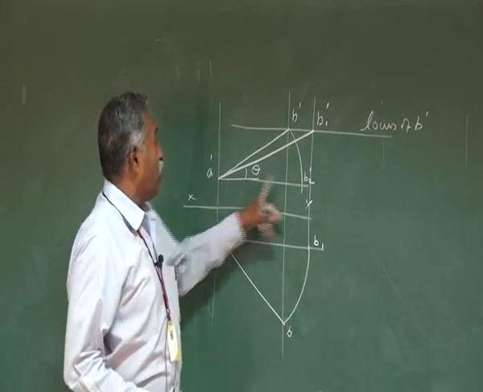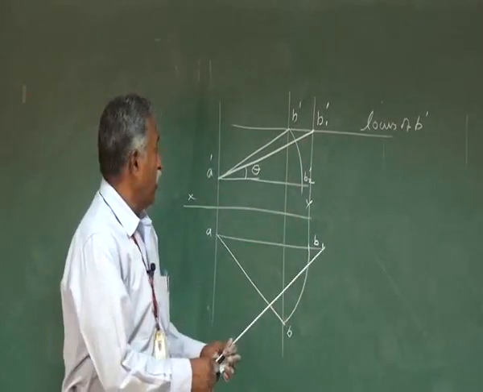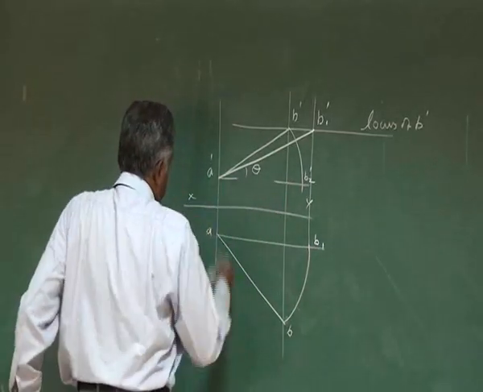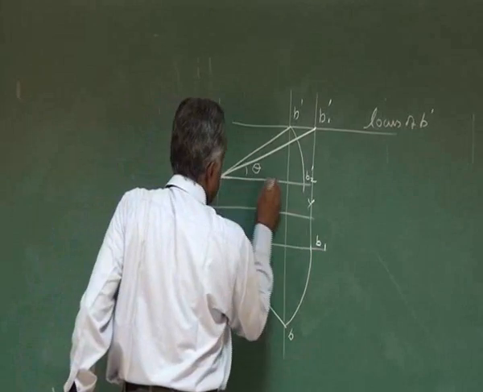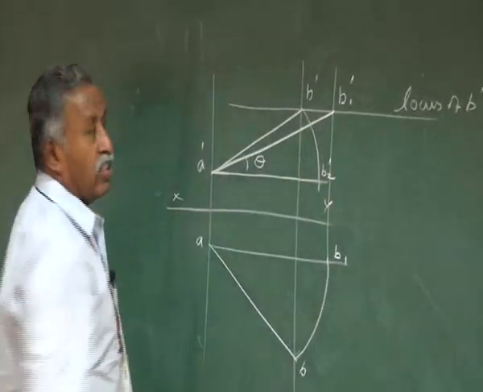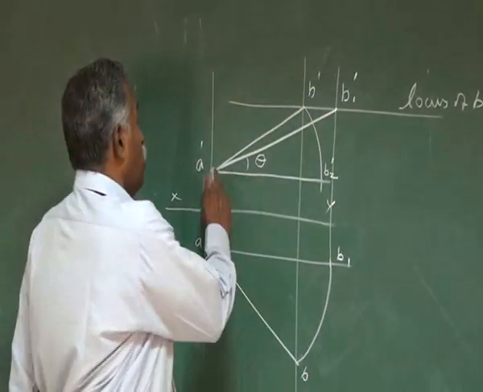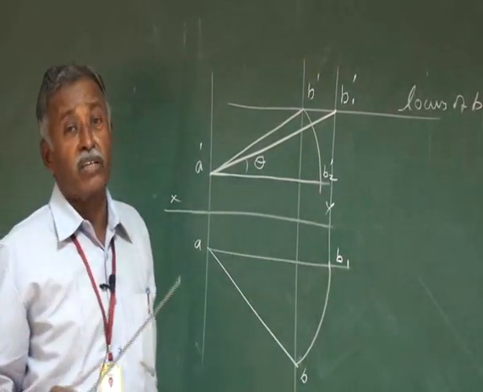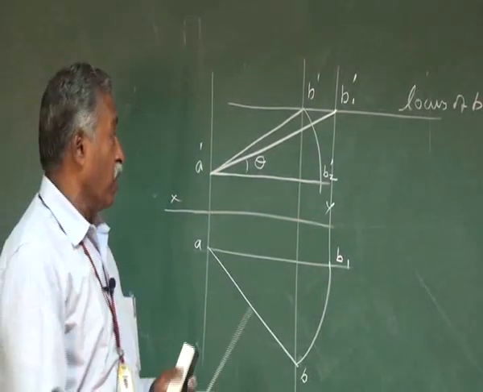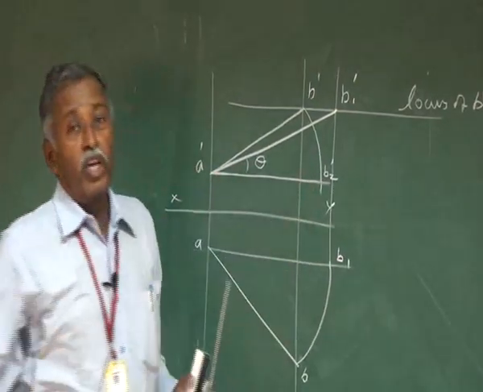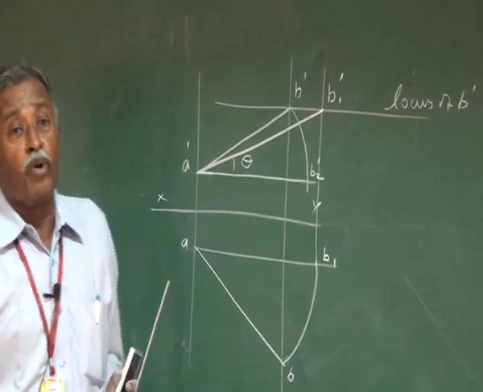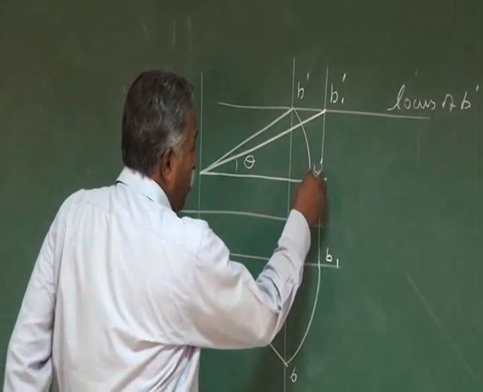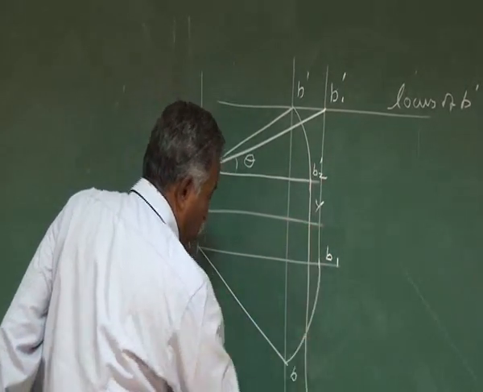Now A dash B2 dash. This A dash B2 dash is the front view equal to A dash B dash, but this front view is when you make the straight line parallel to the horizontal plane. So for this front view, if you find the top view, that top view will give you the true length of the straight line. So draw a projector from B2 dash to get the P2.